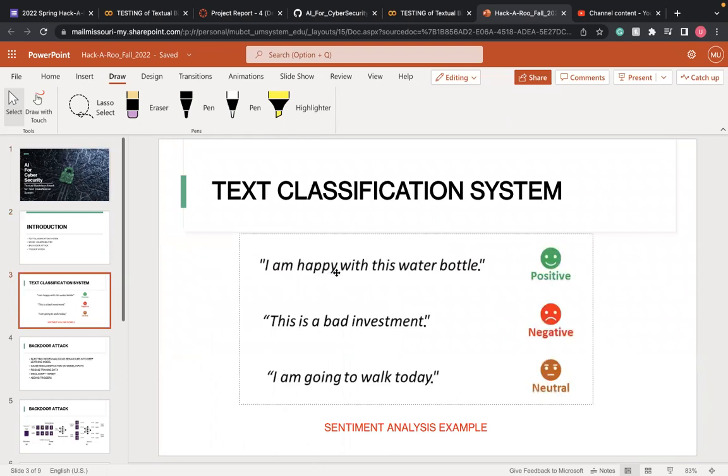For example, if you look at this example, this is a text input and this is the output. The sentiment is people's thoughts, people's view. It can be positive, negative, or neutral.